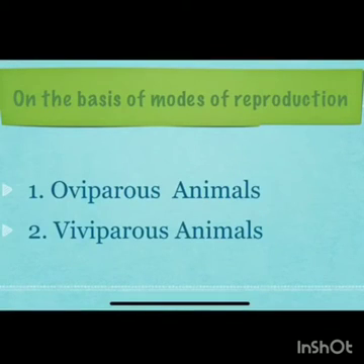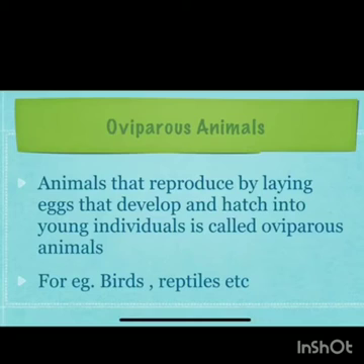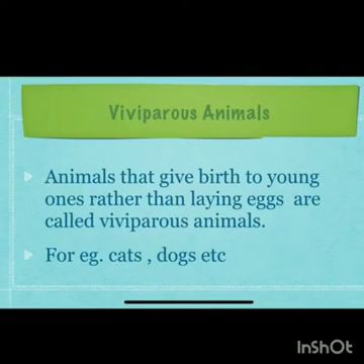Third is on the basis of modes of reproduction. First, oviparous animals and second, viviparous animals. Oviparous animals. So let's see what are oviparous animals. Animals that reproduce by laying eggs that develop and hatch into young individuals are called oviparous animals. For example, birds, reptiles, etc. Viviparous. Animals that give birth to young ones rather than laying eggs are called viviparous animals. For example, cats, dogs, etc.